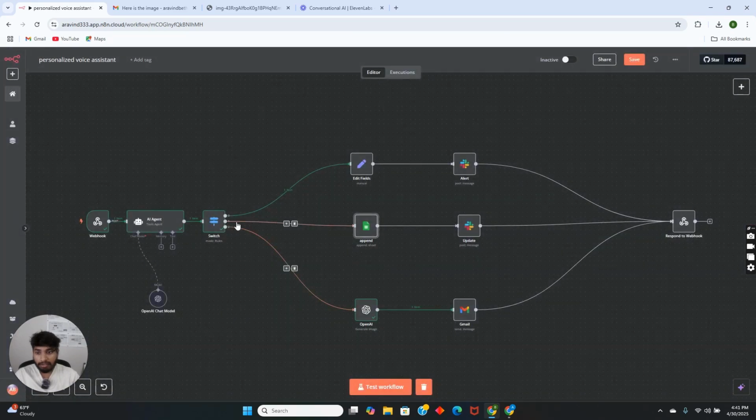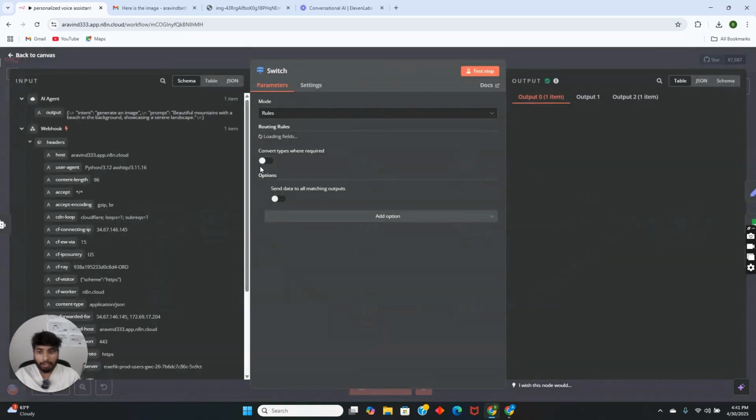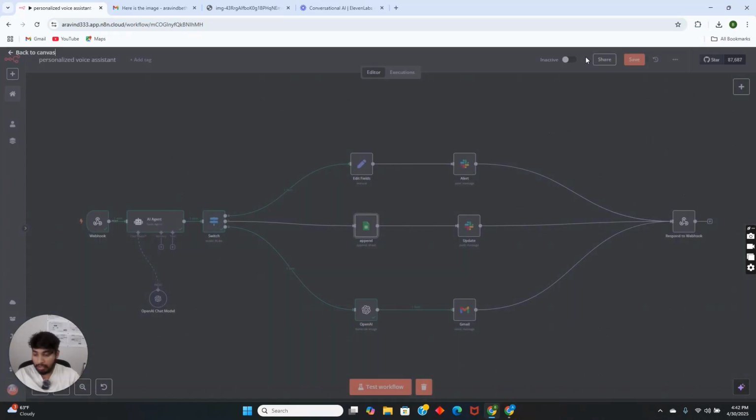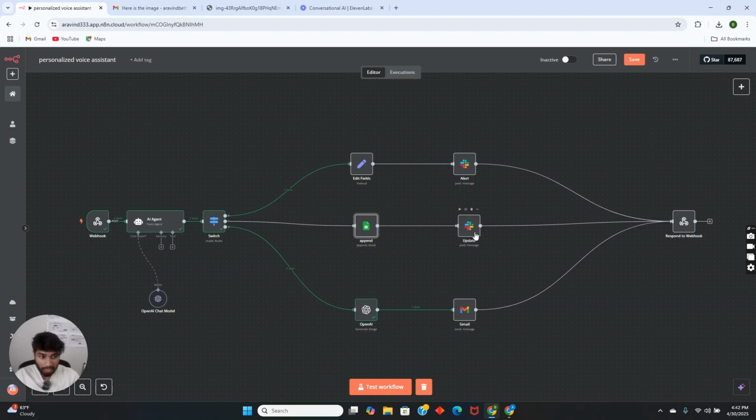If it matches scheduling a task, then it will append to Google Sheets, so that we can see the status of that particular task, and then it will update Slack also. So we can add as many nodes as we want. Nothing is impossible, everything is possible with n8n. So that's the workflow for today.